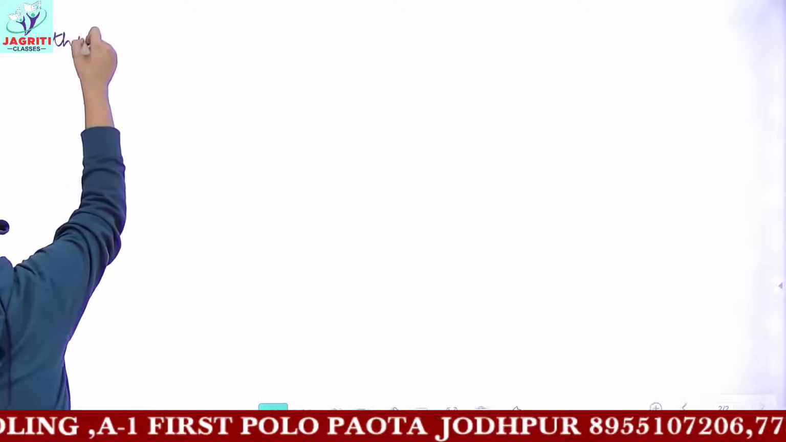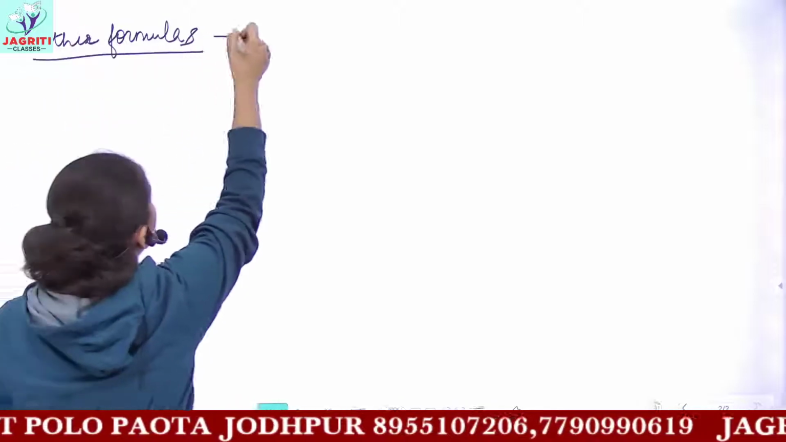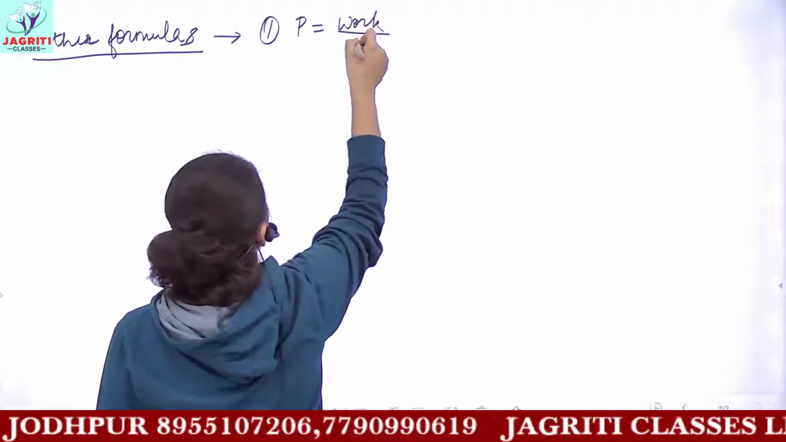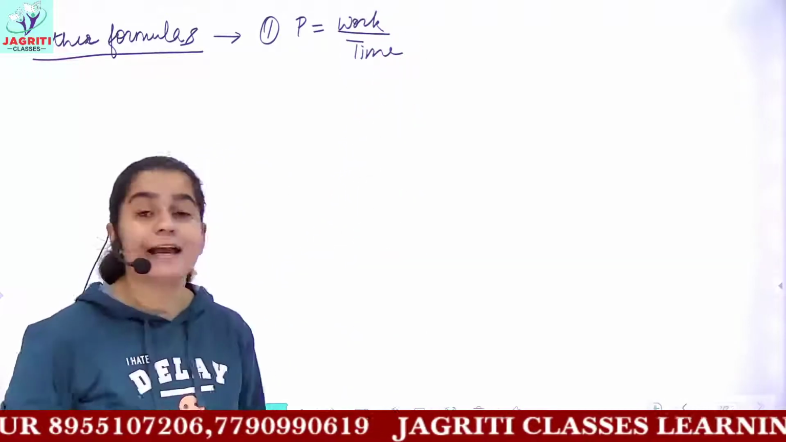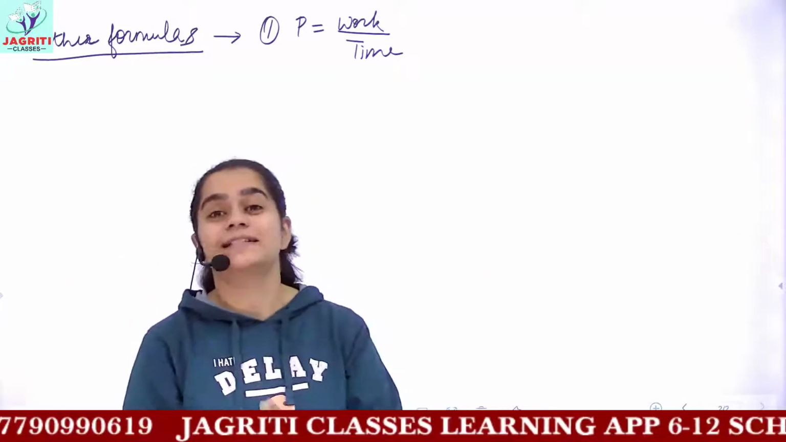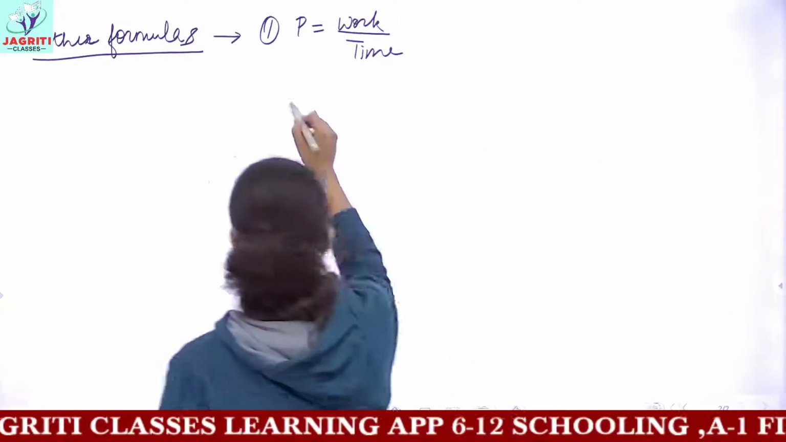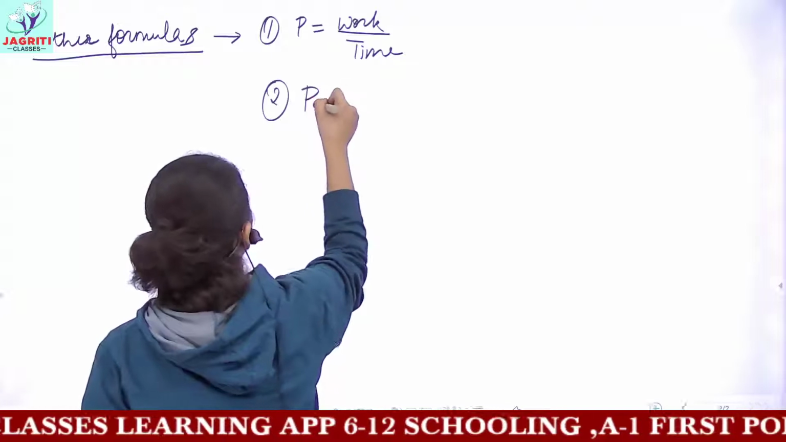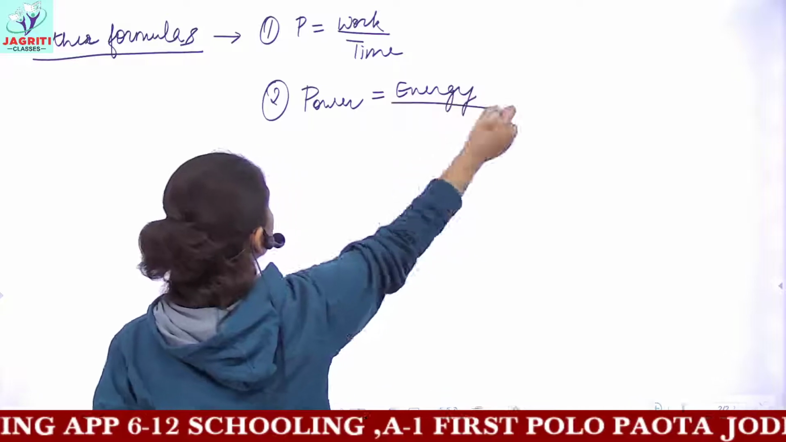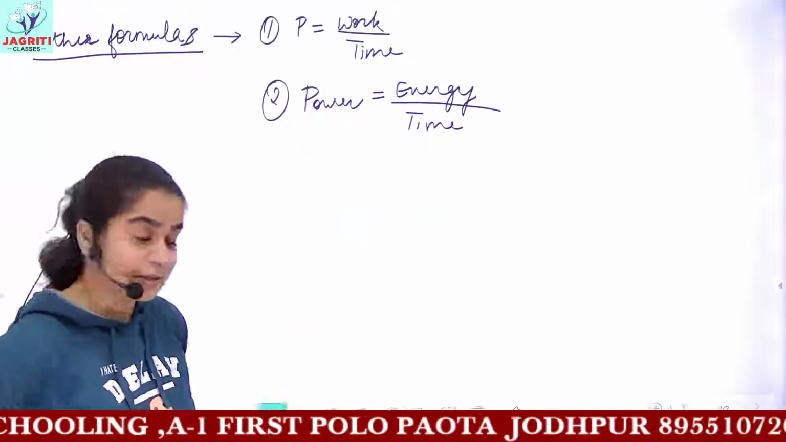Now we'll deal with some other formulas related to power. The first formula, which we have already discussed: power is work upon time. And I told you earlier, we have discussed a lot that work and energy are equivalent parameters. That is, if an object has energy, then only it can perform work. So the next formula for power can be, instead of work, I could write energy here. So power is also the rate of change of energy. That is, energy divided by time also gives you power.